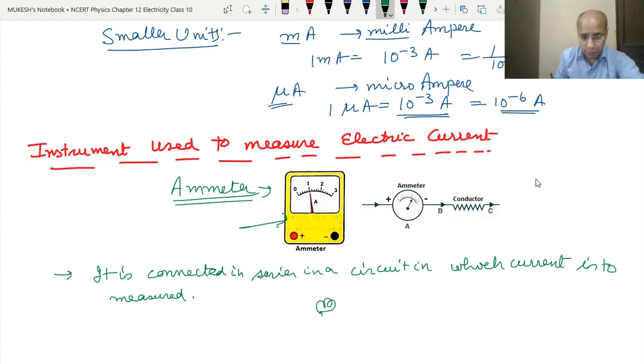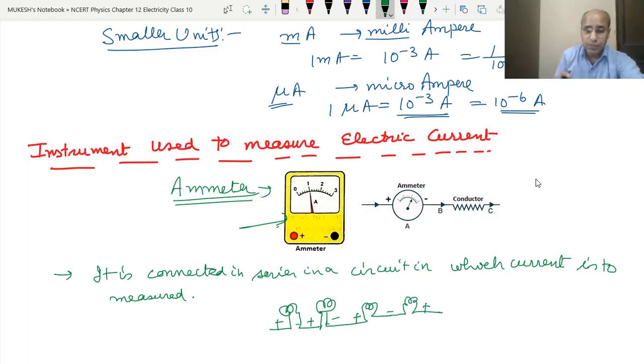In the same way, whenever the series arrangement comes, suppose this is a bulb. It has a positive and negative terminal. This negative terminal is connected to the positive terminal of the next bulb, and this negative is connected to the next positive.